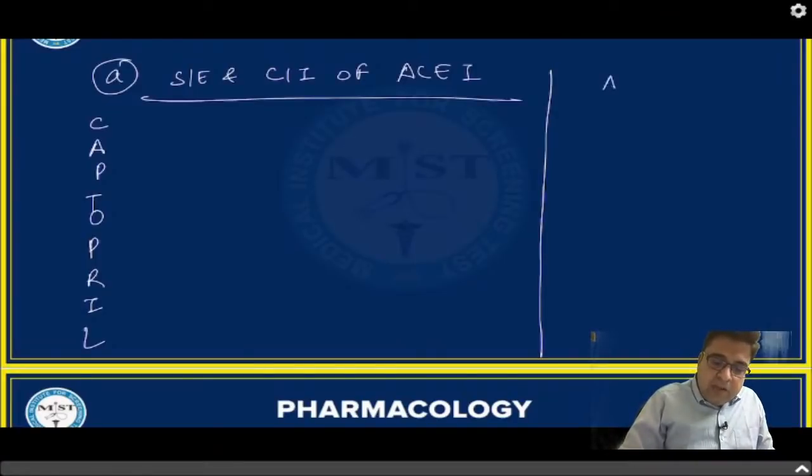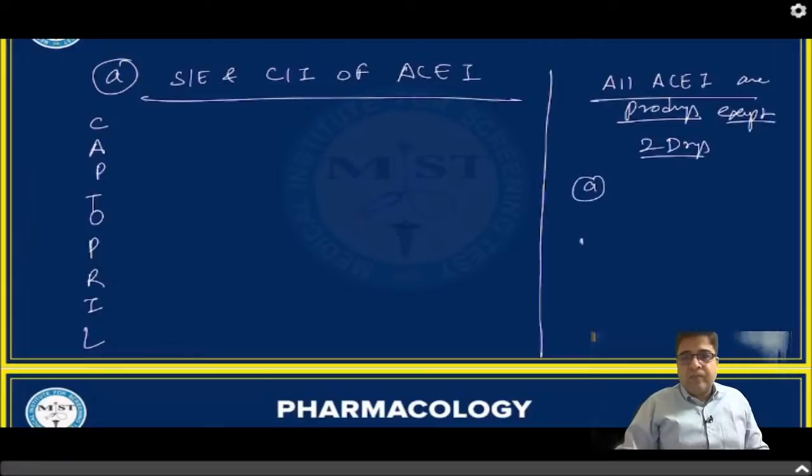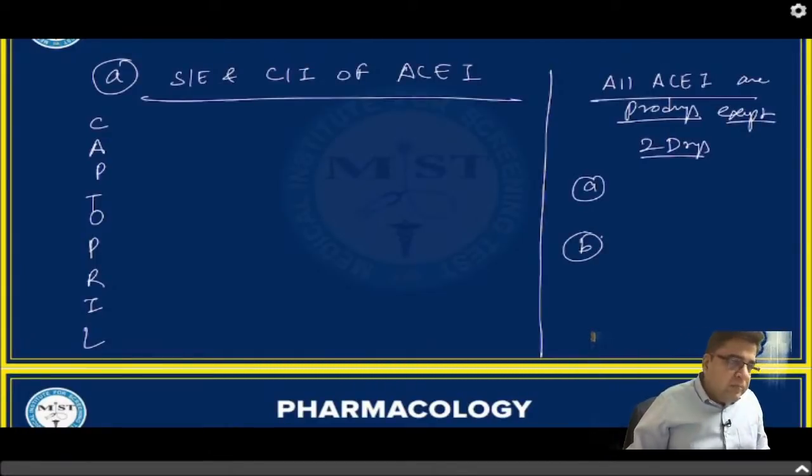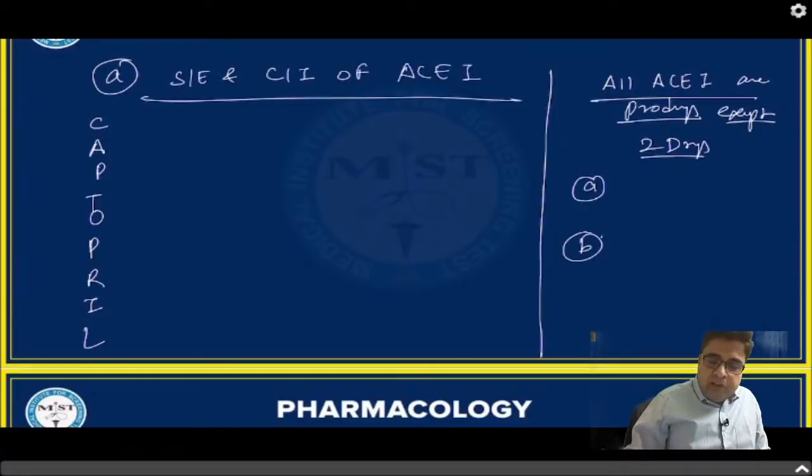Also, you have to tell me one more thing. If I say all ACE inhibitors are prodrugs, except two drugs which are not prodrugs, you have to tell me the names of these two medicines. So this question is for you people now. You have to tell me the full form of captopril, the side effects and contraindications of ACE inhibitors, and which two ACE inhibitors are not prodrugs.